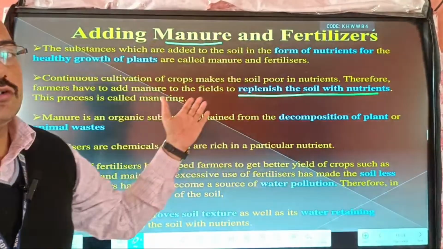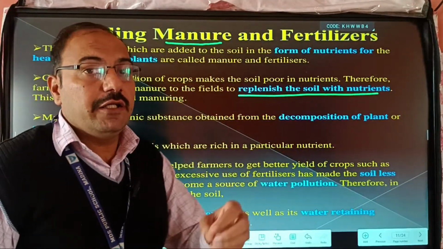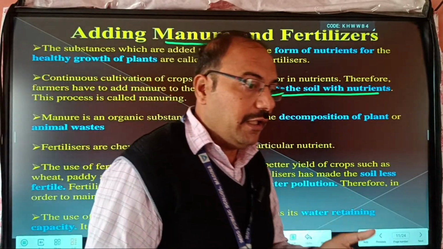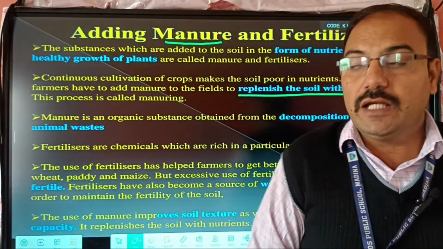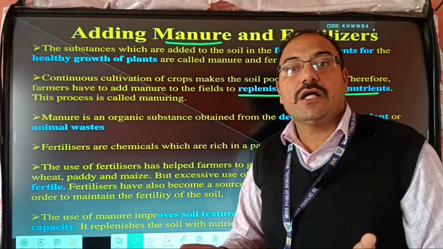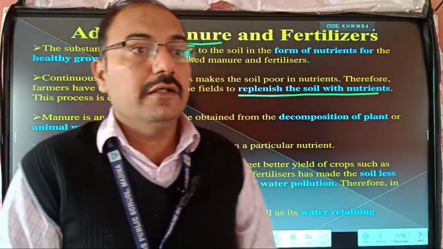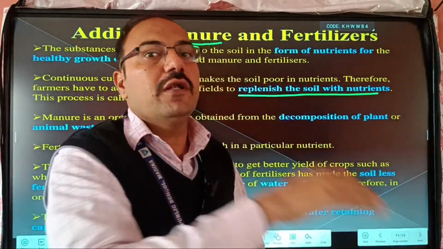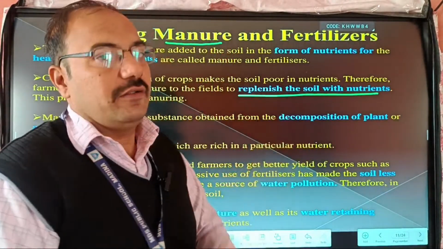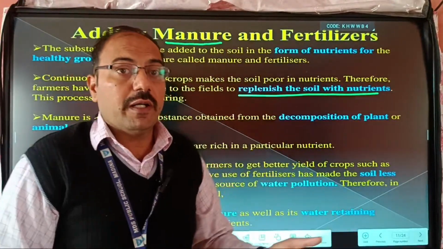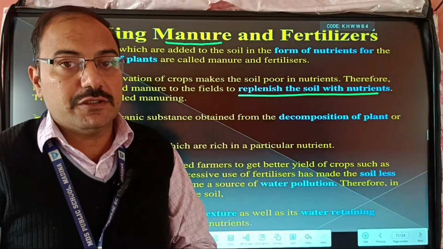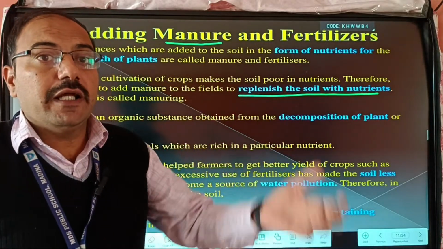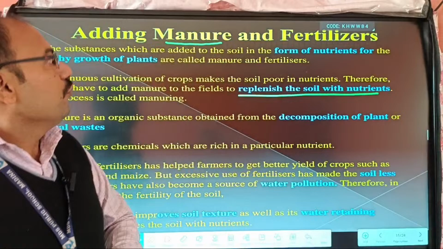Simply, manure is made in a field by the farmers. How do they make it? They take vegetable peels, fruit peels and animal waste like cow dung, collect them, mix water with them and keep them in the soil for one or two months. After one or two months, due to decomposition by some microorganisms, they are converted into manure.